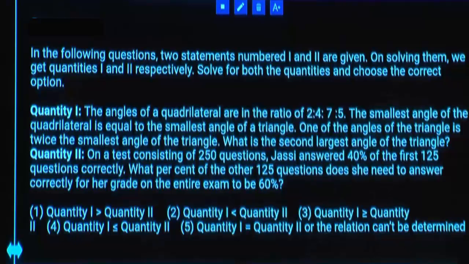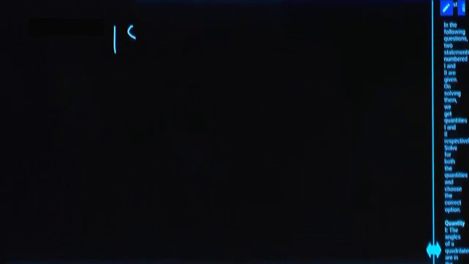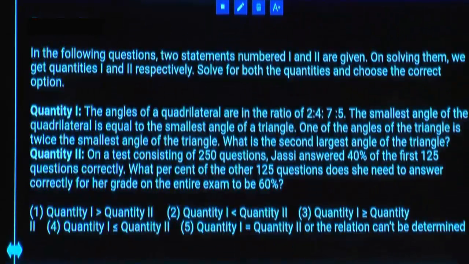The angles of a quadrilateral are in the ratio 2, 4, 7, 5. Total how many parts we have? 18 parts. If 18 parts is equal to, what is total angle in quadrilateral? 360 degrees. Then one part is 20, yes or no? The smallest angle of the quadrilateral. What is smallest angle of the quadrilateral? 2 parts. 2 parts in the sense?